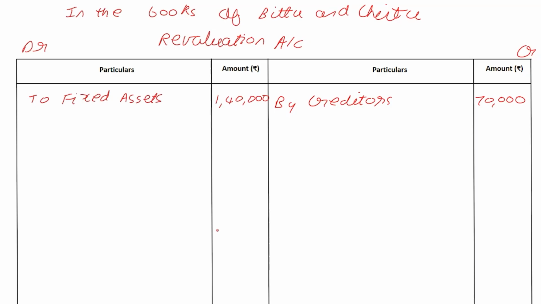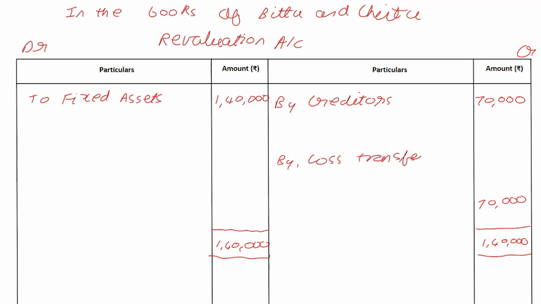Whichever side is heavier, we write on both the sides. So I think the debit side is heavier. I will write 1,40,000 here and there. 1,40,000 I've written on both the sides, and now I subtract the lighter side. So 1,40,000 minus 70,000 is 70,000. What is the 70,000? It's a loss. So it will be by loss transferred to partners' capital, and we've got two partners. Okay, who are the partners?